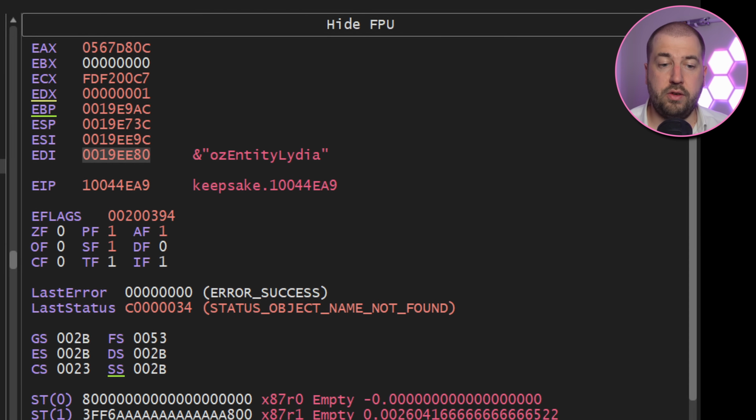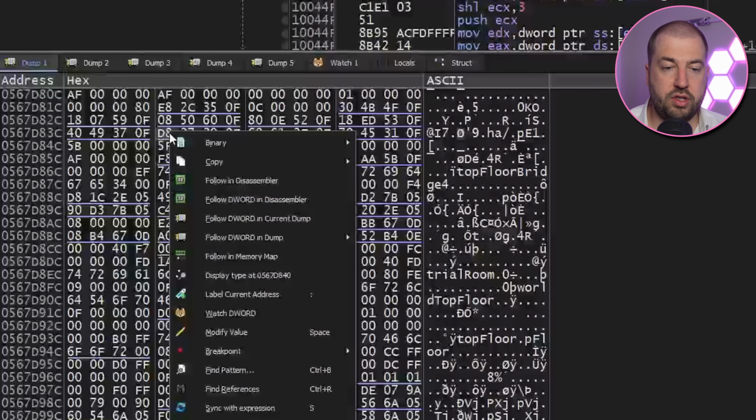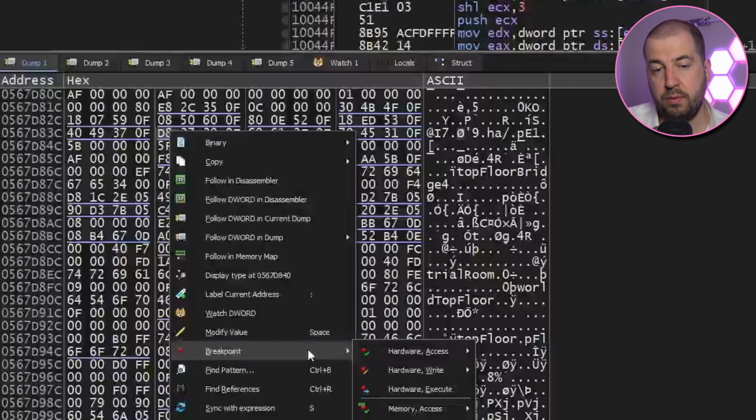Interestingly, we don't get null values here but other random ones, so there's clearly something else at play. I've done some more logging and tracing, and it looks like the bad value comes from here, which is calculating some offset from the this pointer. But do we have a bad pointer, or just a pointer to bad data? Luckily ECX is the same every time, so we can set a hardware breakpoint to see what's setting it.